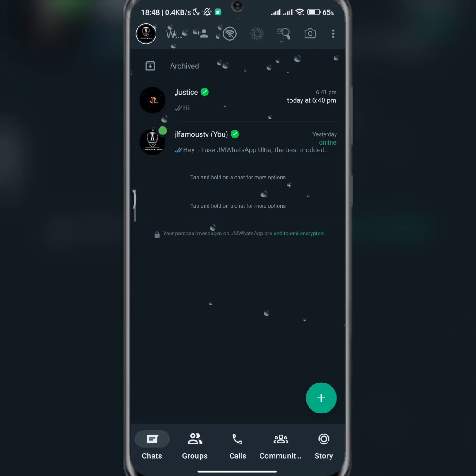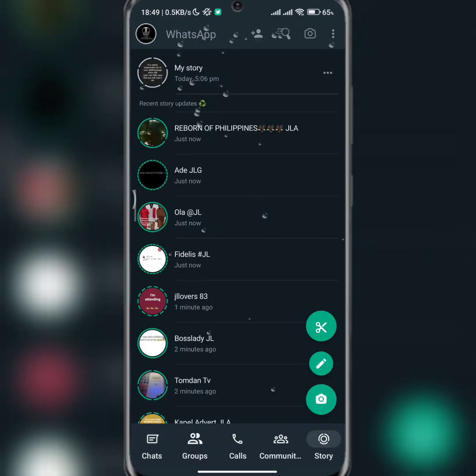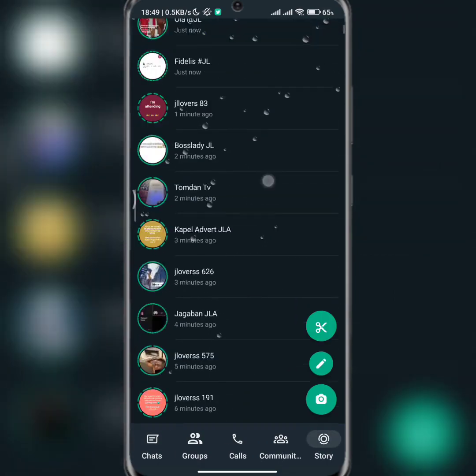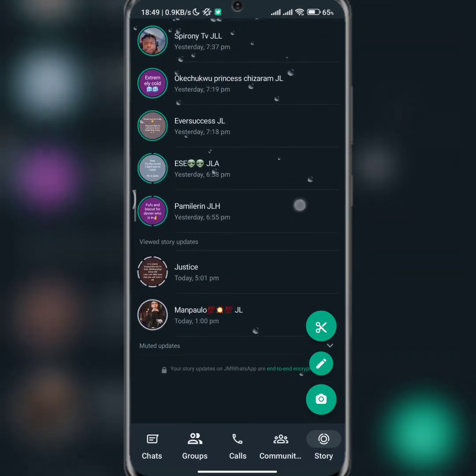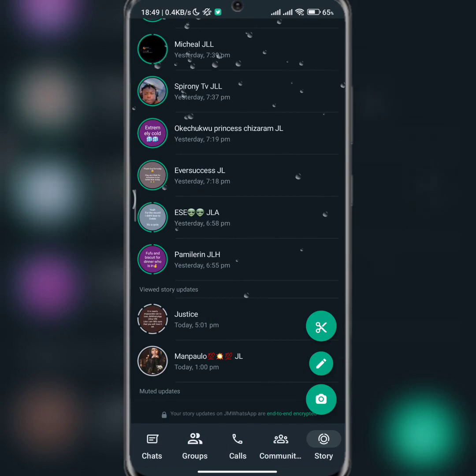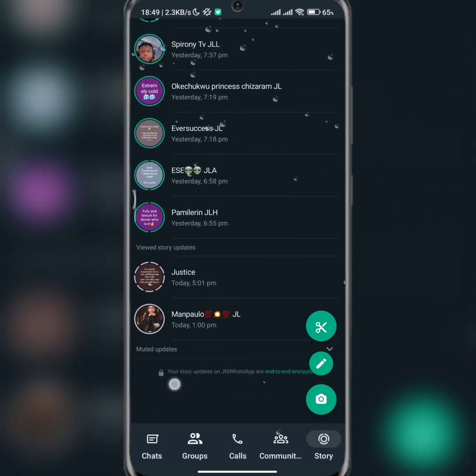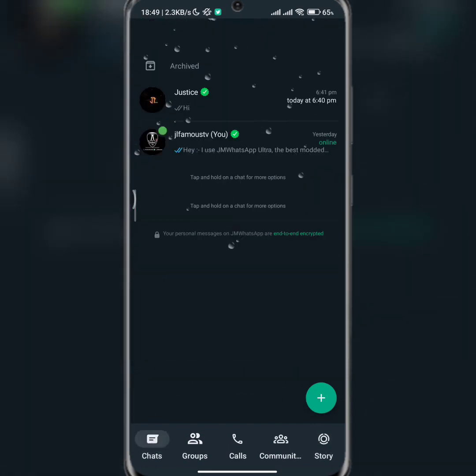So on GM WhatsApp we are using story and not the regular one, which is status. Instead of status we'll be saying story. So you can see the recent story, my story, and it is end to end encrypted as well, as you can see down here. So everything you are doing here, you are perfectly safe. All right, so yeah, that is that.